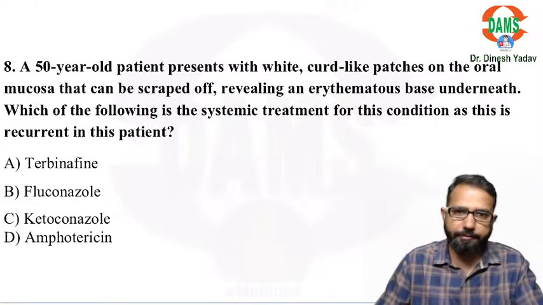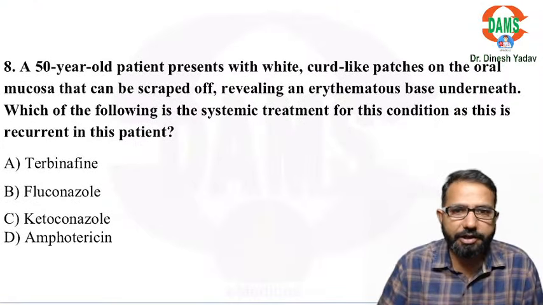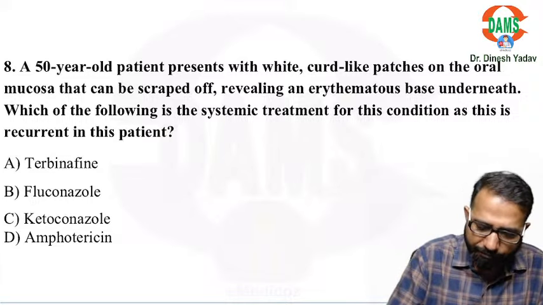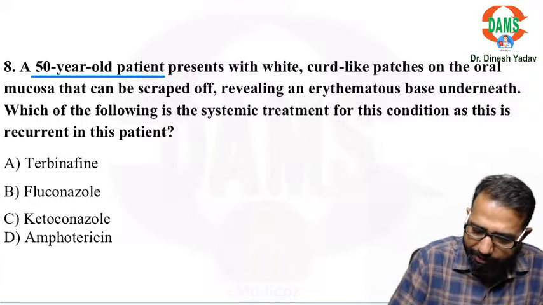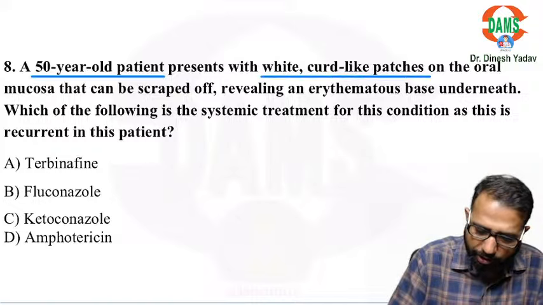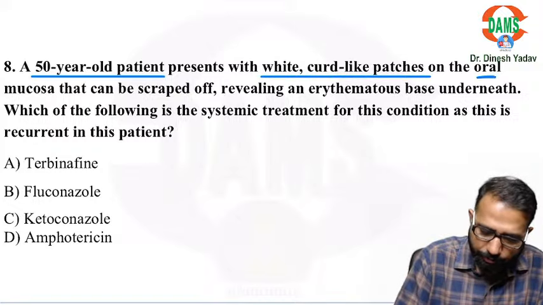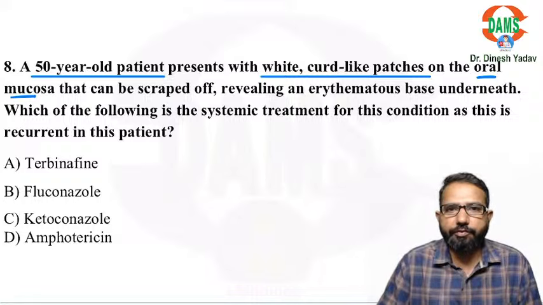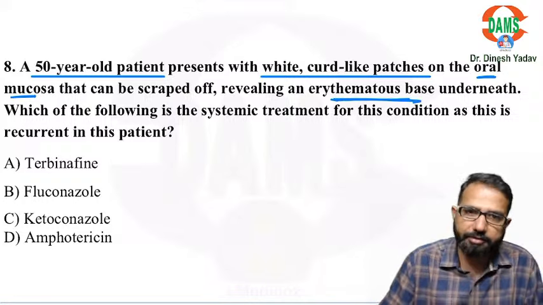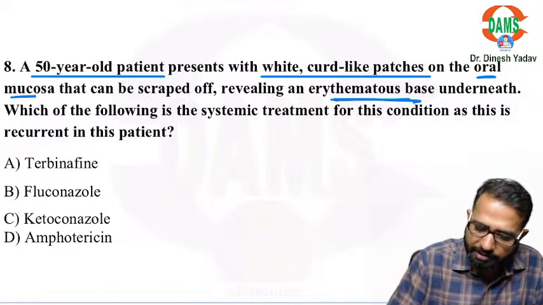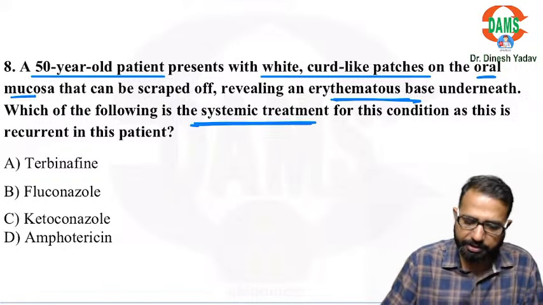Now next question. Some clinical questions are also important. A 50-year-old patient presents with white curd-like patches on the oral mucosa that can be scraped off, revealing an erythematous base, red color. Which of the following is the systemic treatment for this condition?